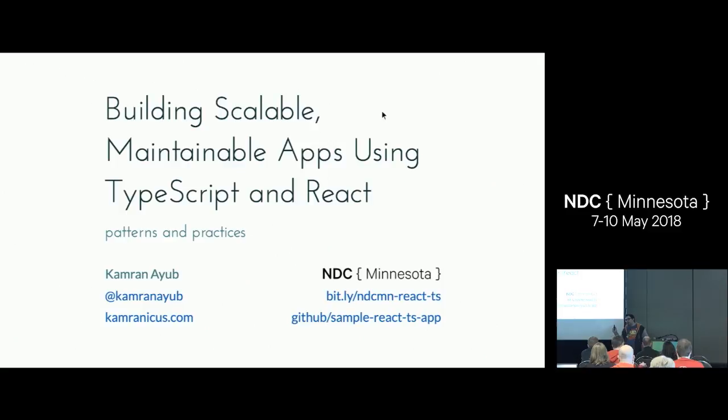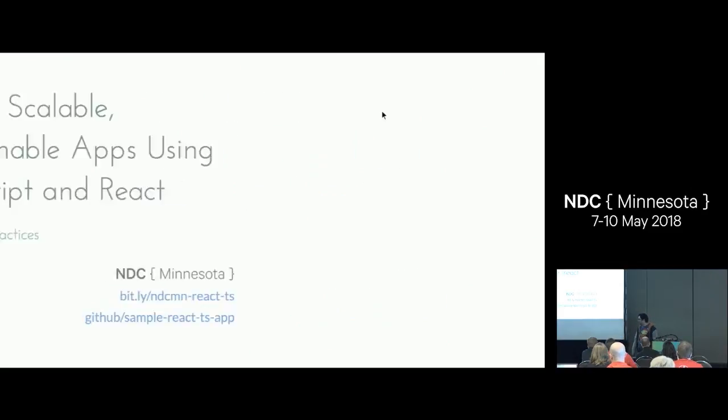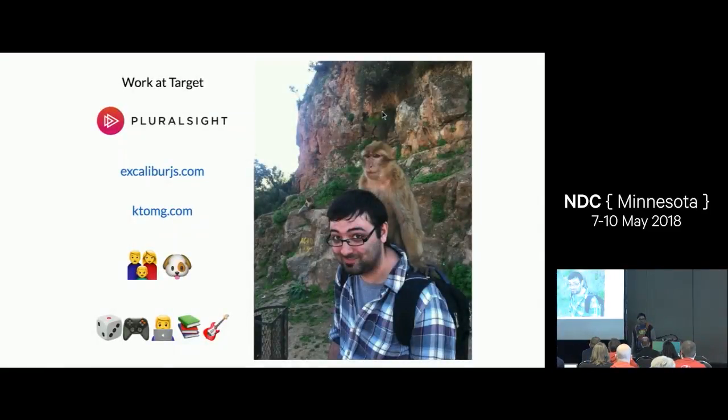Like I said, we're going to be talking about building scalable and maintainable apps using TypeScript and React. So, my name is Kamran. I work at Target downtown.